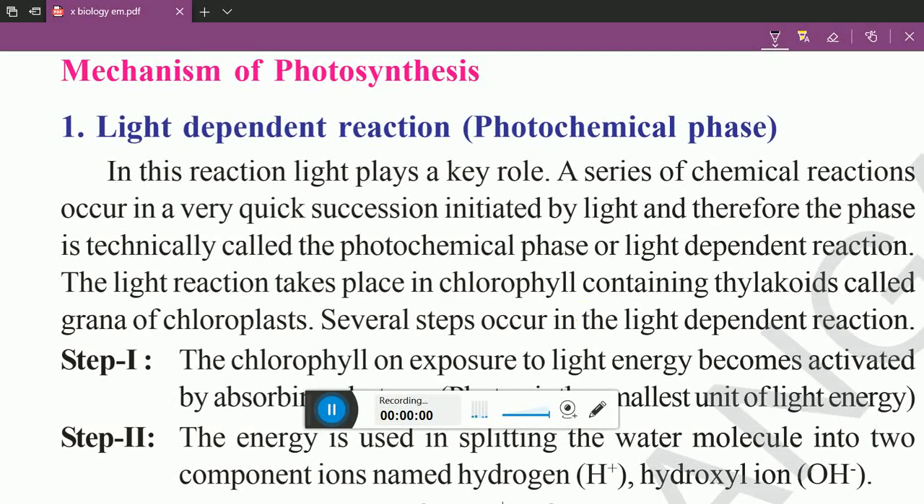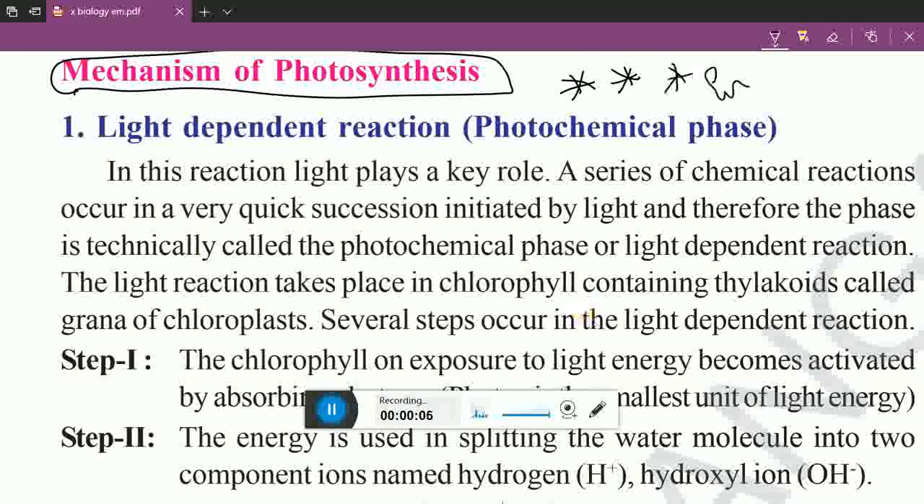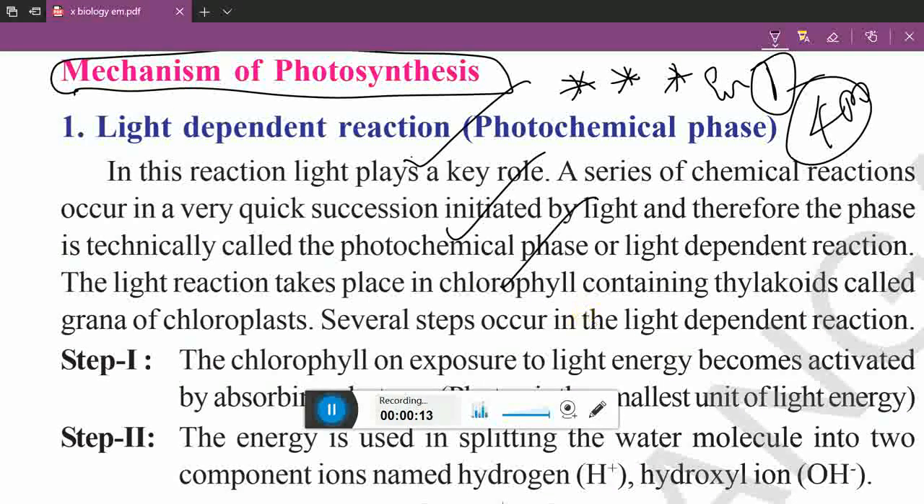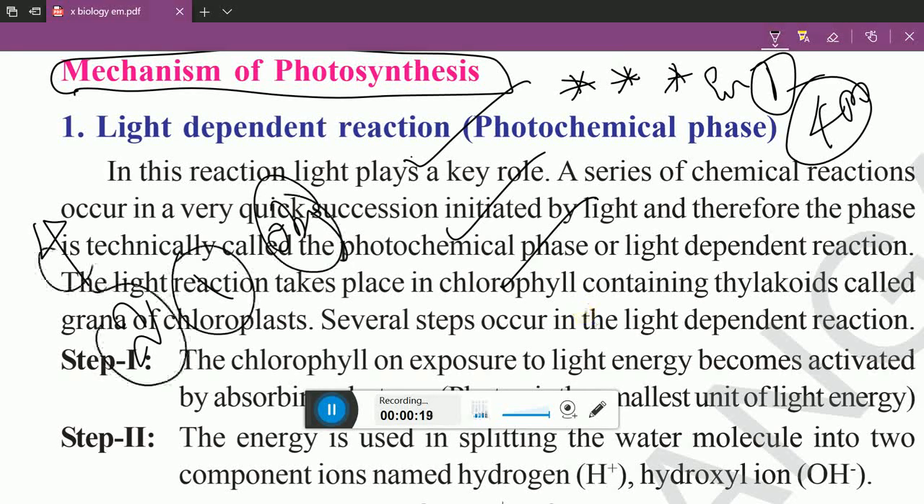Next we have the mechanism of photosynthesis. This is most important in your exam. Every year one question will be asked. Four marks questions will be asked from this topic. Every year, in an option or otherwise, for 4 marks or 2 marks or 1 mark, or in the objective section, you can see this question anywhere.